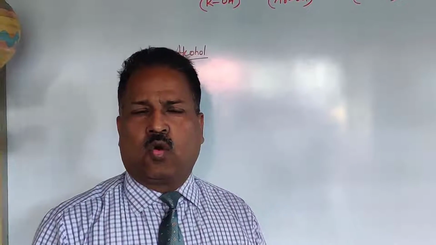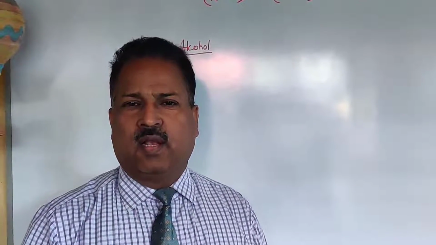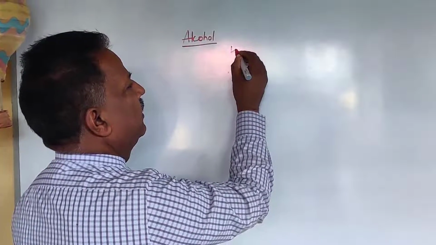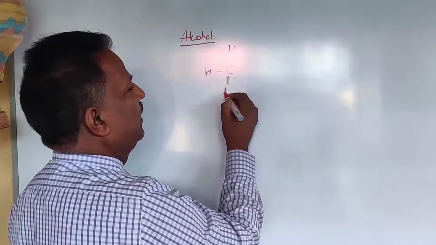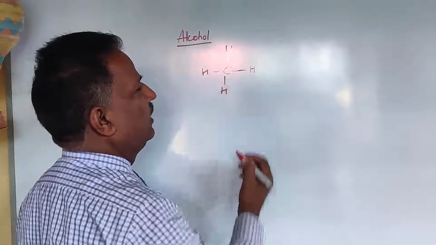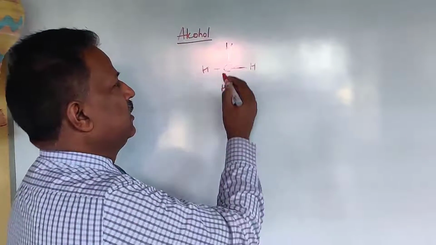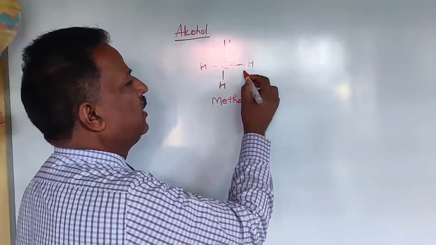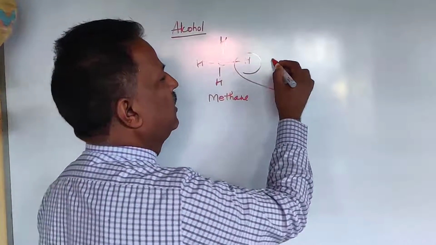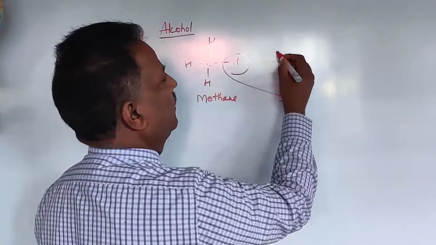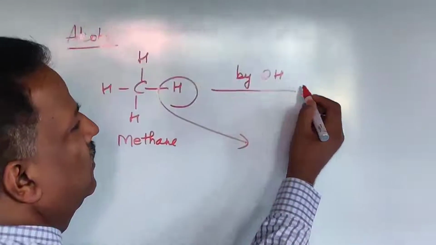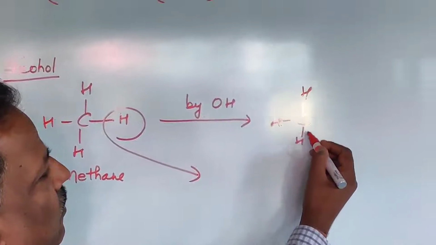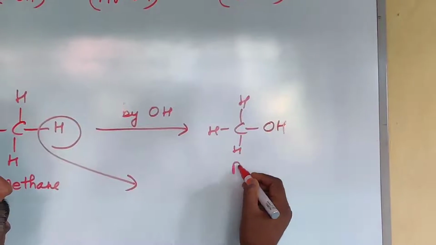Alcohols are hydroxy derivatives of alkane. Alcohols are formed when one hydrogen of alkane is replaced by OH group. The simplest hydrocarbon is methane. If we replace one hydrogen from methane by OH group, the compound formed is methanol.